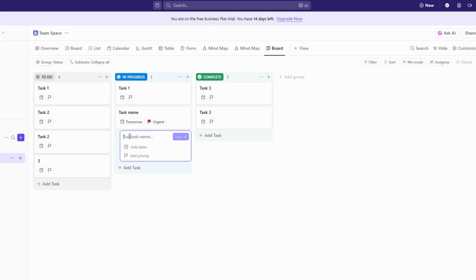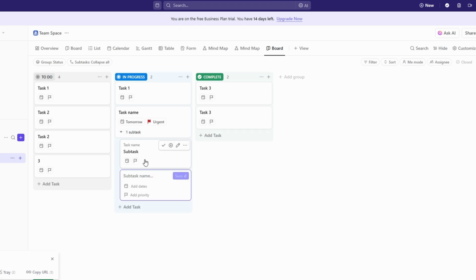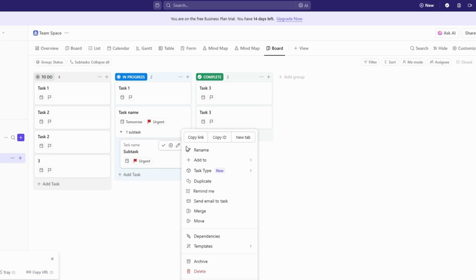Beyond basic task management, you can click on a task to open it and refine its details further. Add comments to provide updates or request clarification, attach relevant files for easy access, or set reminders to ensure deadlines aren't missed.